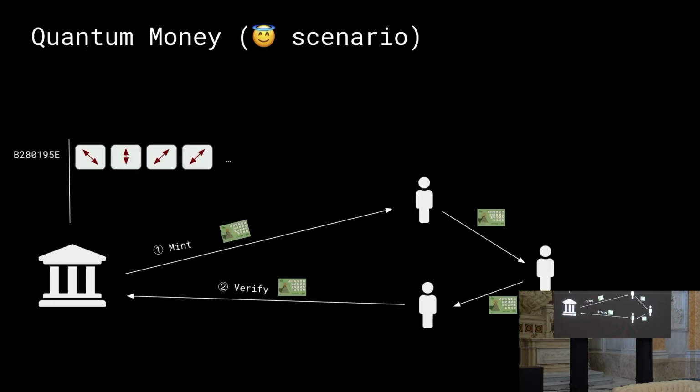So in this scenario, they can verify that the state is equal to the one that they generated at mint time that was stored in their database. So in this case, if the banknote wasn't randomized, it wasn't perturbed, the verification will pass.